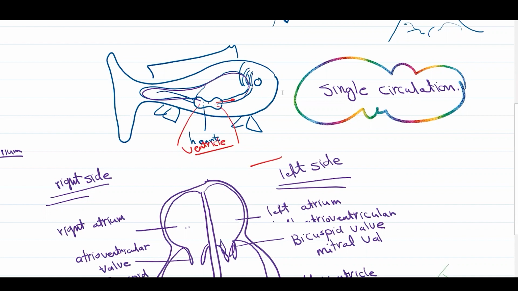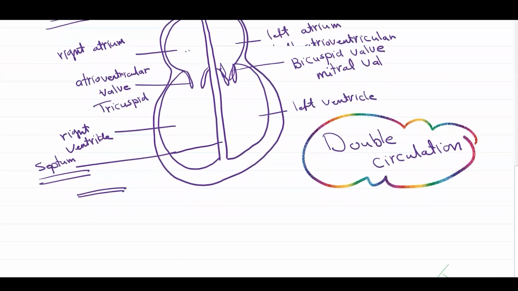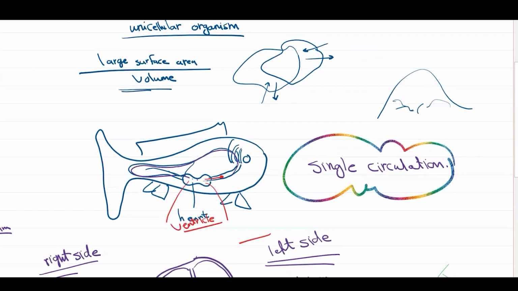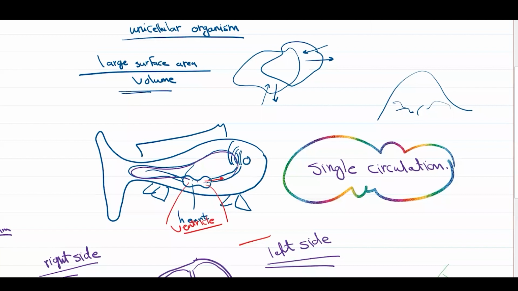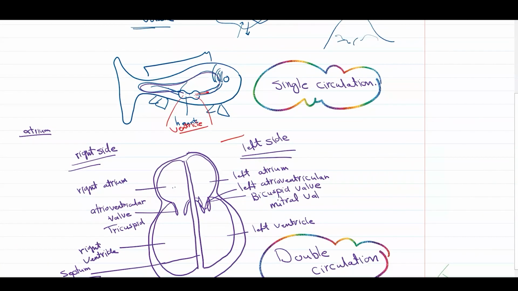I'm explaining that because I would like also to know why we don't have a single circulatory system, why we have a double circulatory system. It could be a single circulatory system. Excellent. So if I ask it now, what is the advantage of having a double circulatory system over a single circulatory system or single circulation? Describe what's going on in each system.